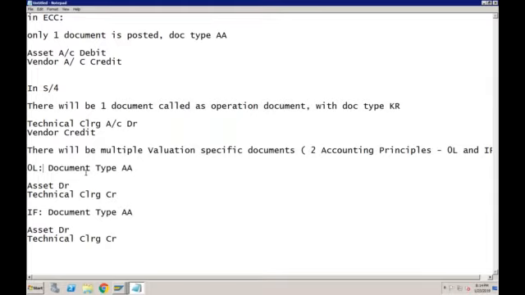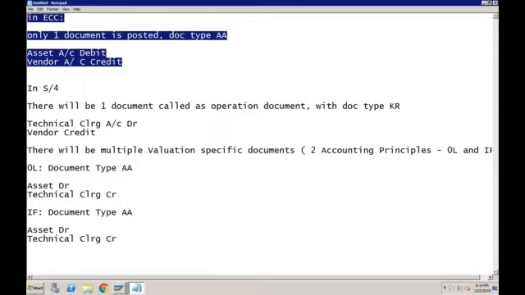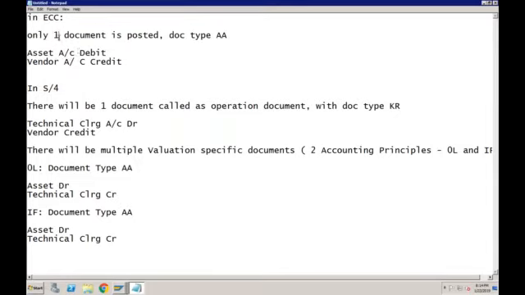So in short, in SAP S4HANA, see in ECC there was only one document, irrespective of how many ledgers you have. Because even if you have multiple ledgers, all the ledgers are dependent on 0L. So at the time of document posting, there was only one ledger which was having the values. That is the reason there was only one document getting created. But in SAP S4, since multiple depreciation areas can post in real time, the system is dividing the document into 2 parts.